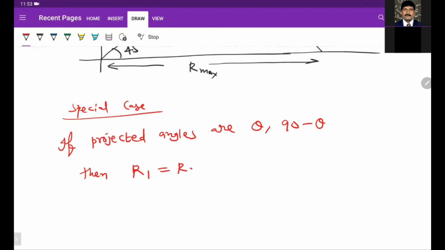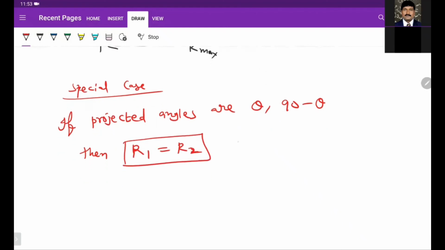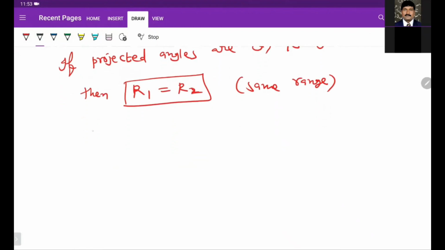R1 is equal to R2. We get the same range. Suppose for theta the range is R1, and for 90 minus theta the range is R2.